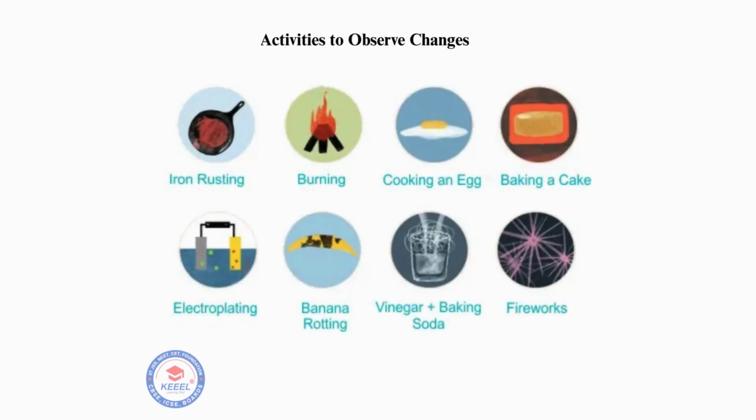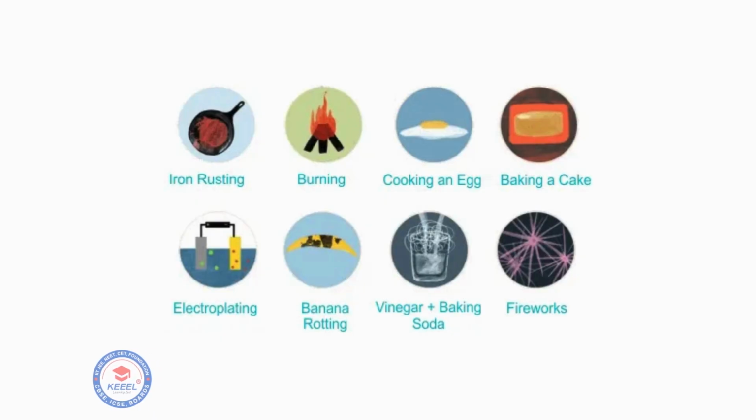Activities to observe changes. You can try these at home with care. Light a candle, watch the wax melt, physical, and wick burn, chemical. Mix baking soda and vinegar. See bubbles? That's a chemical reaction. Boil water, physical change, versus cook rice, chemical change. These experiments help you see how different changes look and feel.